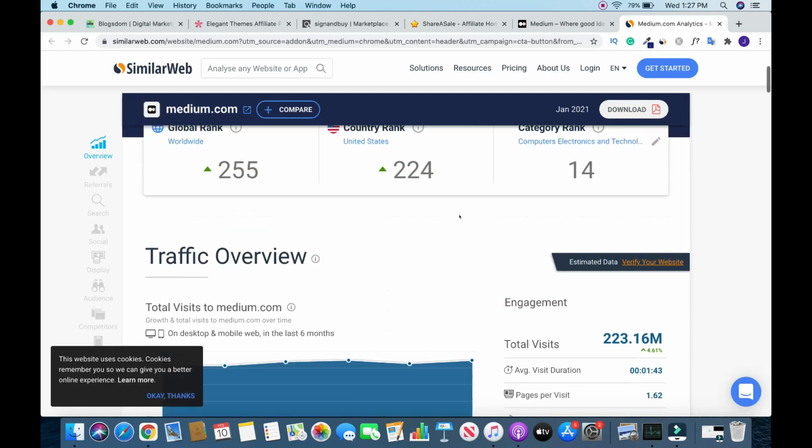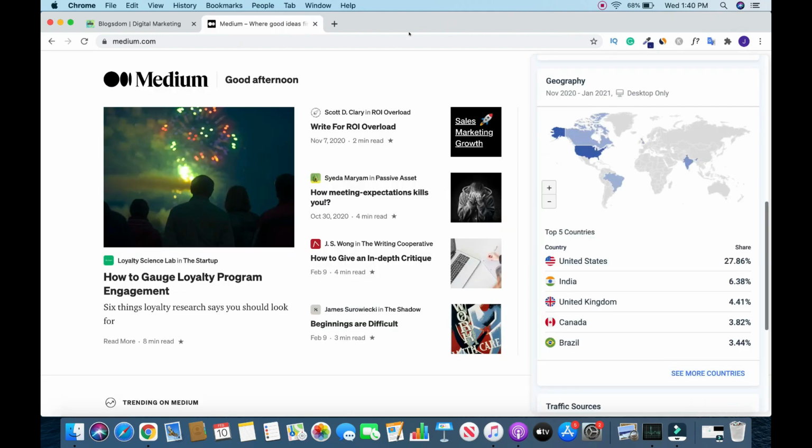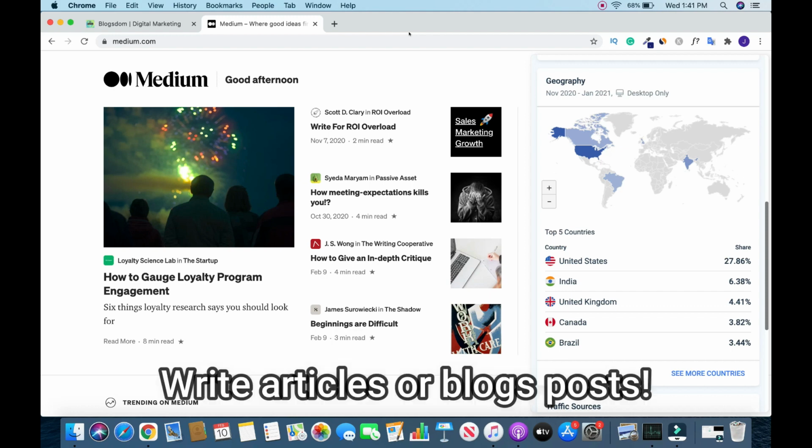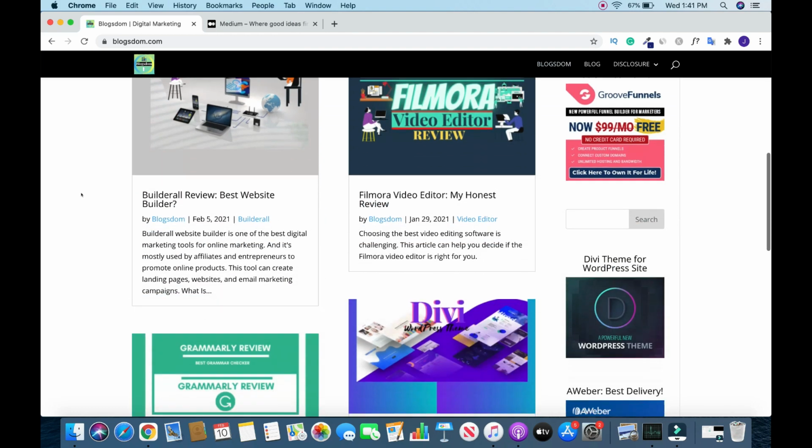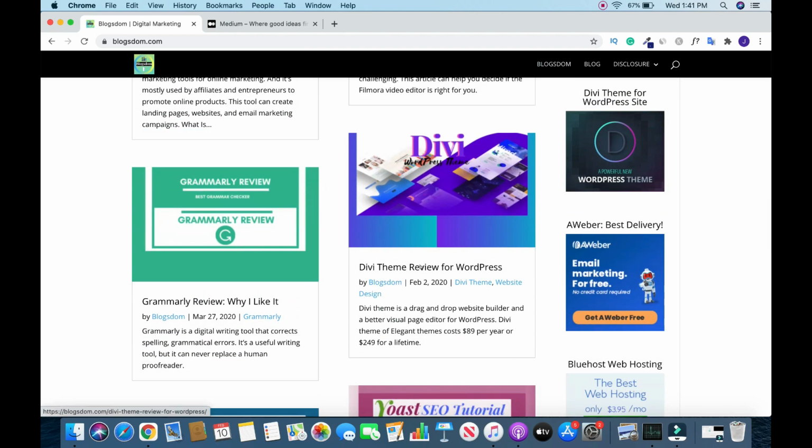Alright, so let's go up and I'll close this. Now let's get to business. So how do you promote on this platform? So first of all, like I said earlier on, you need to write an article, or you can use other articles, but it has to be unique. So for instance, I'll use my own article. So scroll down. Alright, so you see this article, Divi, that's how I made that money.